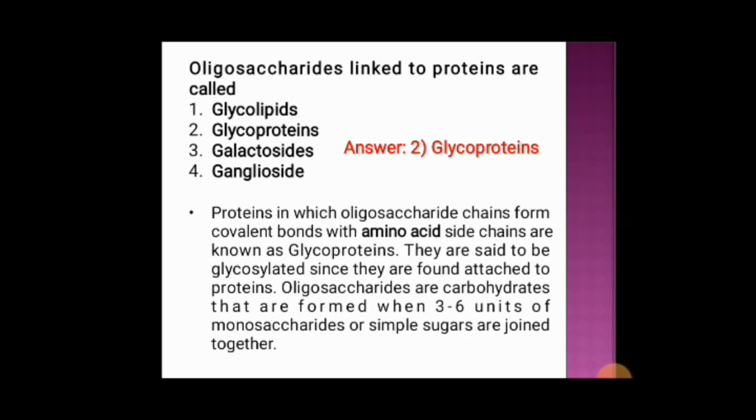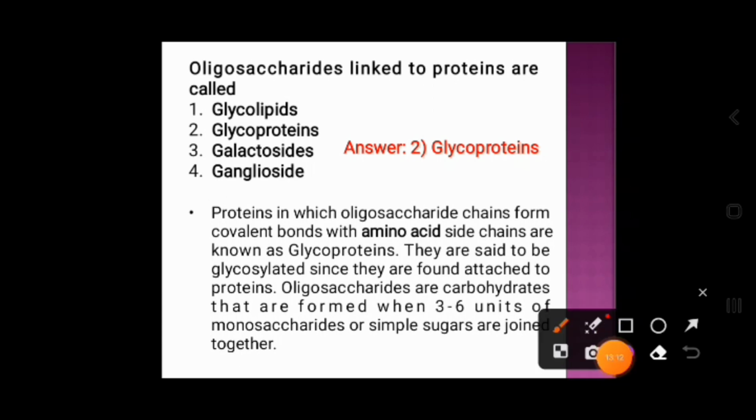Proteins in which oligosaccharide chains form covalent bonds with amino acid side chains are known as glycoproteins. They are said to be glycosylated. Oligosaccharides found attached to the proteins are carbohydrates that are formed when 3 to 6 units of monosaccharides or simple sugars are joined together.